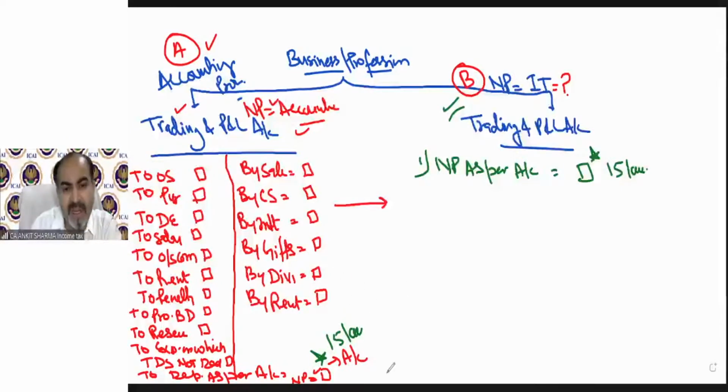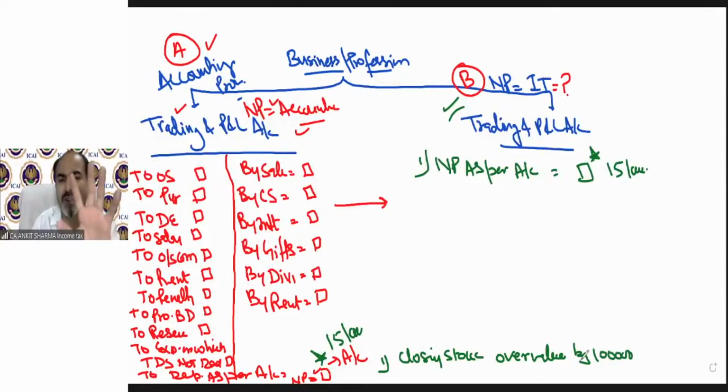It can be given in the question as additional information, point number 1 after the P&L, that closing stock is overvalued by 1 lakh rupees. That will be given in the question. So do not worry, everything will be given in the question. We just need to know the provision. We will implement that and we will find out the solution.